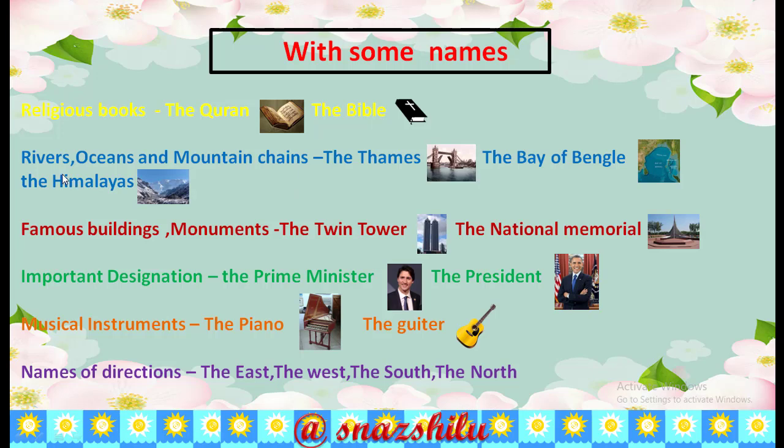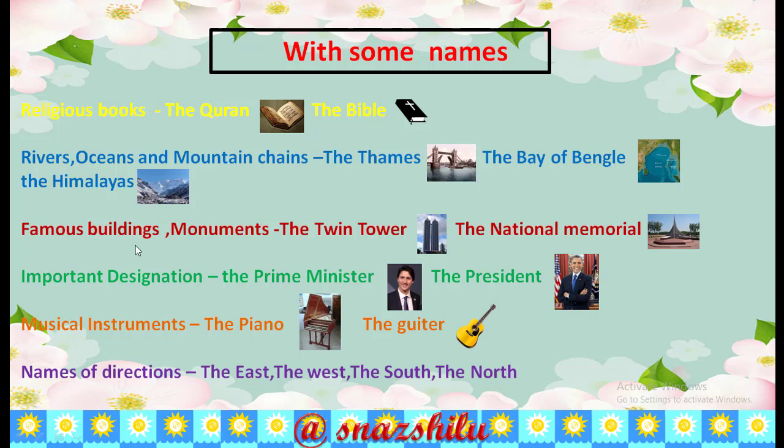Next to it, we see here rivers, oceans, and mountain chains. That means before the names of all rivers, oceans, and mountain chains, we use the. For example, the Thames, the Bay of Bengal, the Himalayas. Is it clear, everybody? Listen very carefully.